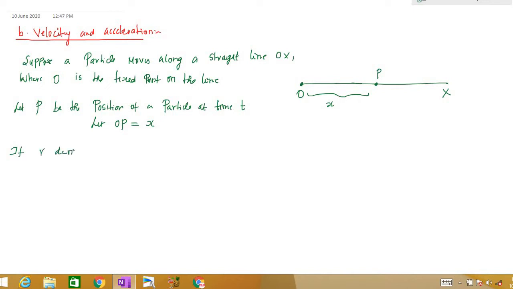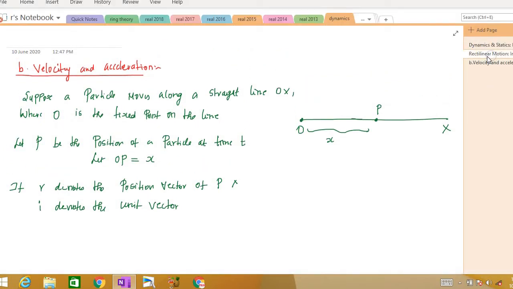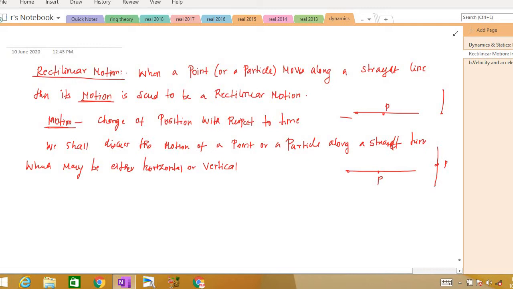If r denotes the position vector of P, and i denotes the unit vector. So you have to know what my position vector and unit vector are, right? First I will explain what position vector is, and then we will get into it, right?